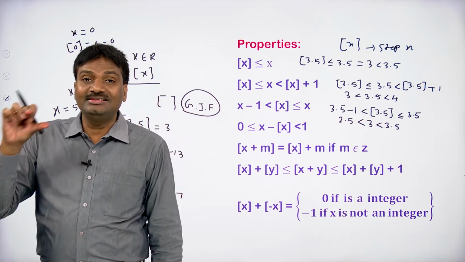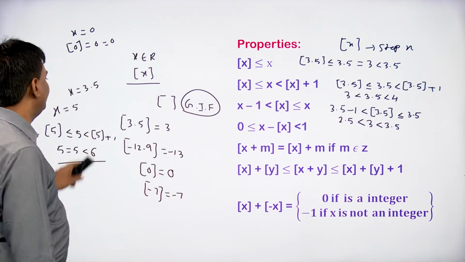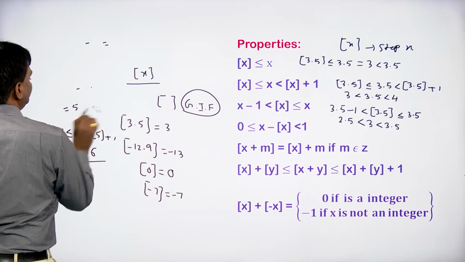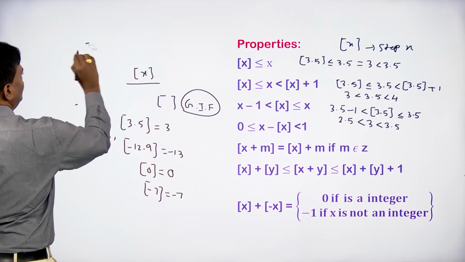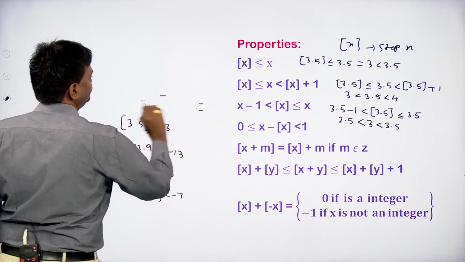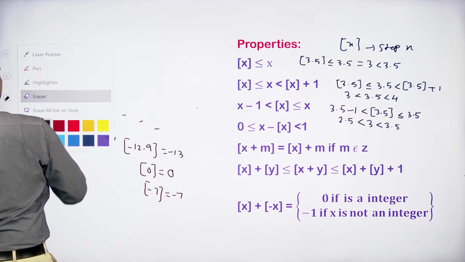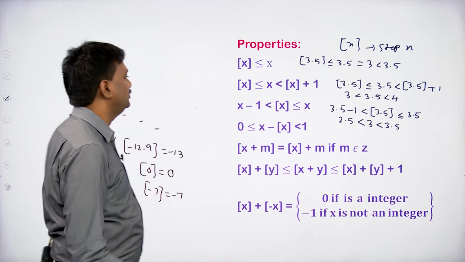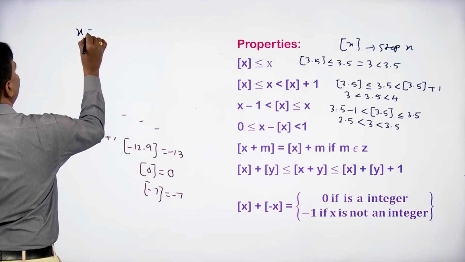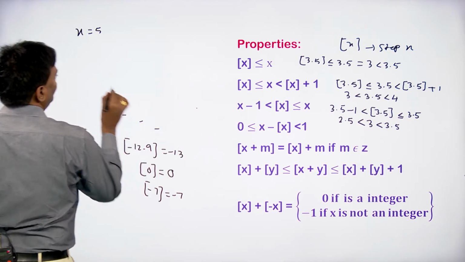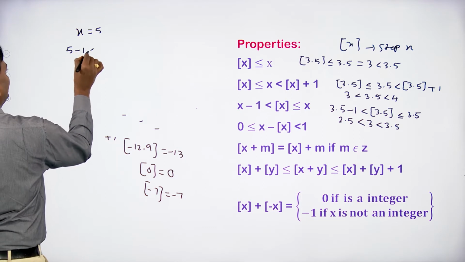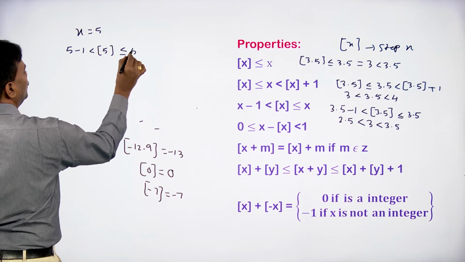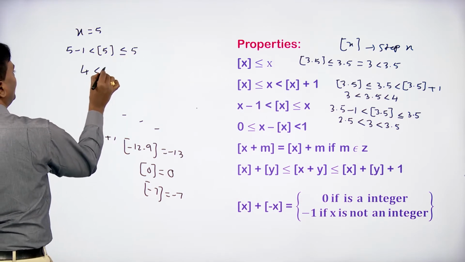If x is an integer, suppose that x equals 5. In this property, x minus 1 is less than floor of x, which is less than or equal to x. Now we can write 5 minus 1 is less than floor of 5, which is less than or equal to 5. 5 minus 1 is 4, and floor of 5 is 5.